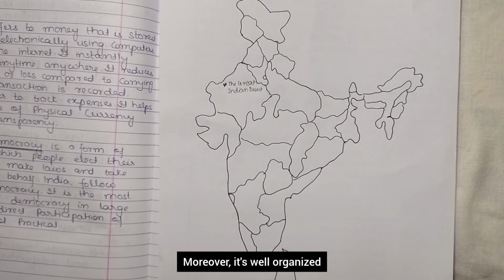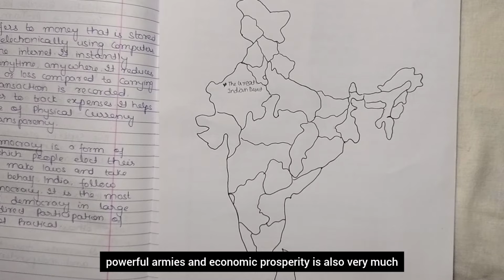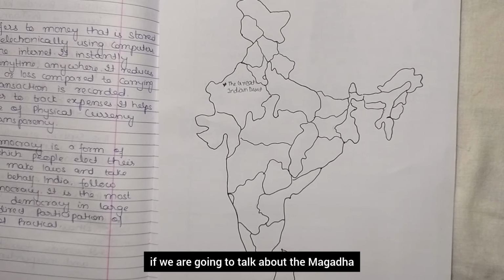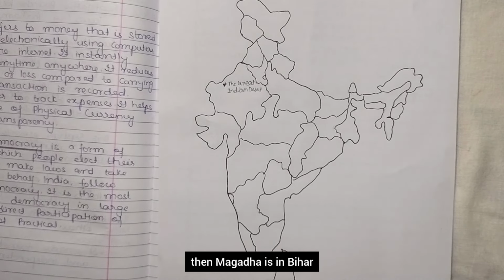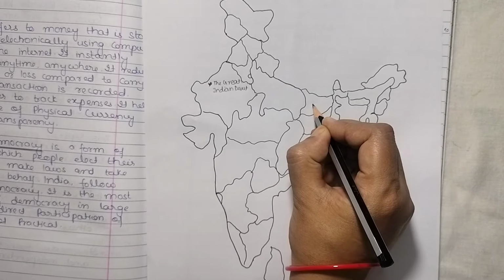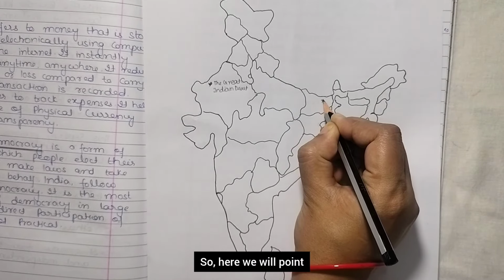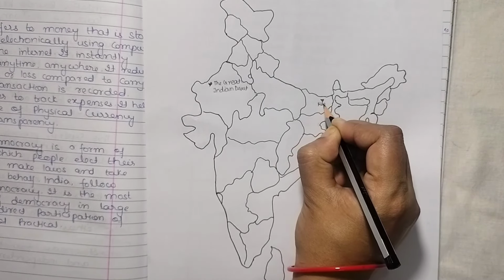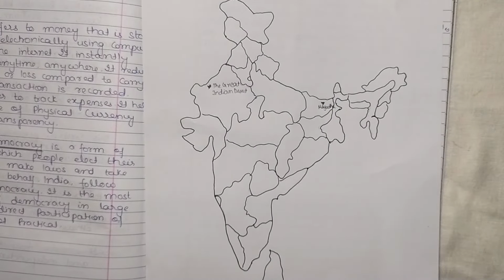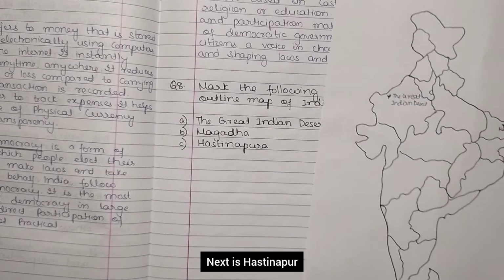Moreover, its well-organized, powerful armies and economic prosperity are also very famous, isn't it? Now, Magadha is in Bihar, and this is Bihar, right? So, here we will point Magadha, okay?